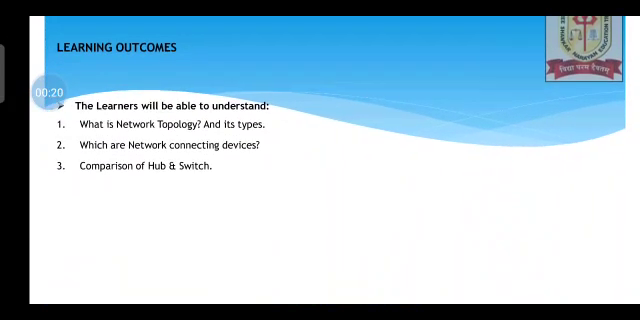Once the chapter gets over, the learners will be able to understand what is network topology with its types, network connecting devices and comparison of hub and switch. Remember students, this is the most important subject as far as data communication and computer network is concerned.